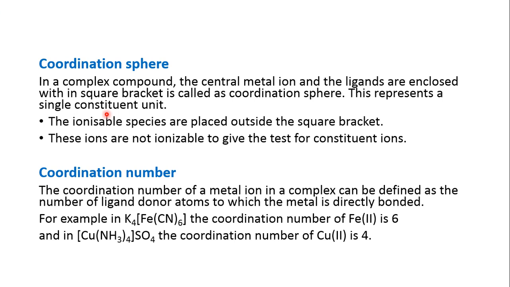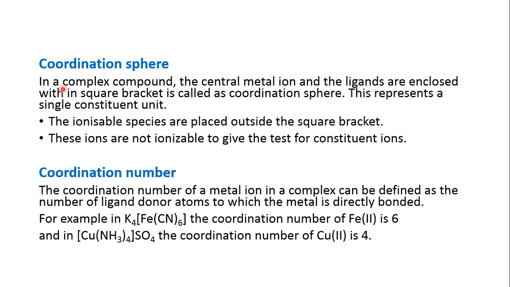Next up you have the important term coordination sphere. A coordination sphere in a complex compound is the central metal ion and the ligands which are enclosed within the square braces. So that enclosure, the square brace, the central metal ion and the ligands together are known as the coordination sphere, and this coordination sphere represents a single constituent unit.